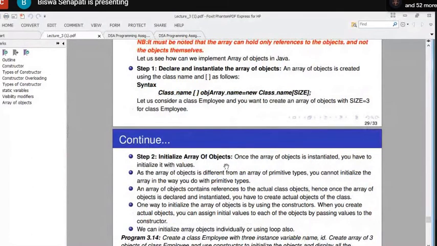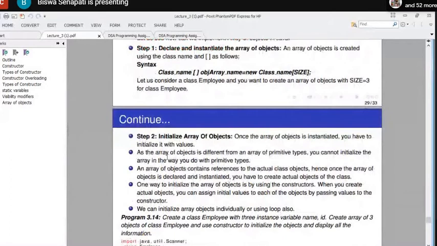Initialize array of objects. Once the array of objects is instantiated, you have to initialize it with values. As the array of objects is different from an array of primitive types, you cannot initialize the array in the way you do with primitive types. An array of objects contains references to the actual class objects.